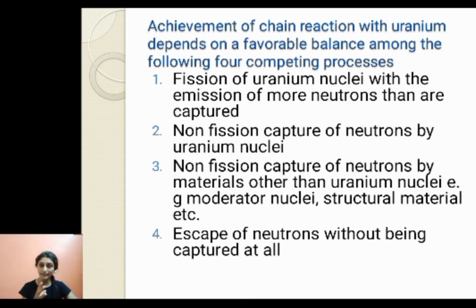There are so many reactions which are possible, so those reactions shouldn't happen. The neutrons which are emitted should be captured by uranium itself. Fourth, escape of neutrons without being captured at all: the neutrons are not captured by uranium, moderator or structural material, they just escape the nuclear reactor. So all these processes should not happen.